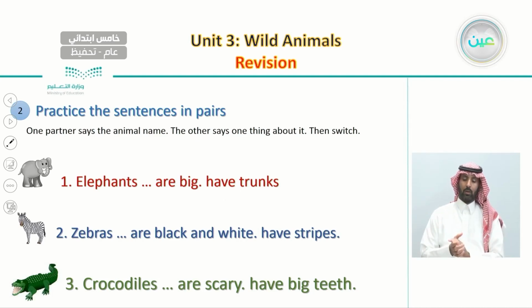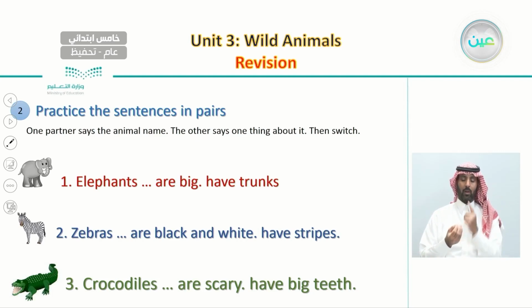And you can switch later on. Then your partner can name any animal that he or she can see from here. And when he or she says the animal's name, then it's your part to say one or two things about this animal. Now, we also practiced these sentences together.